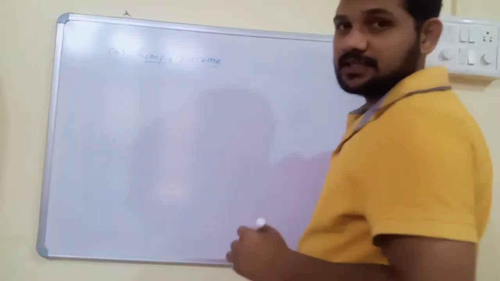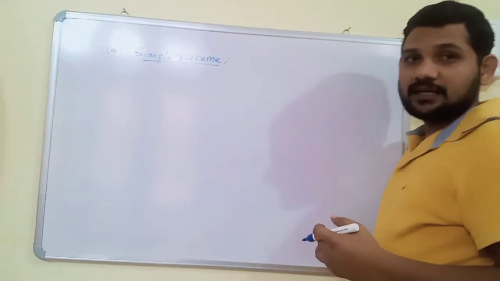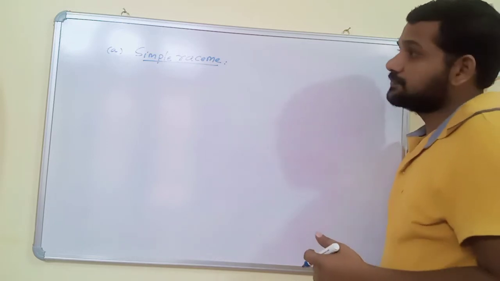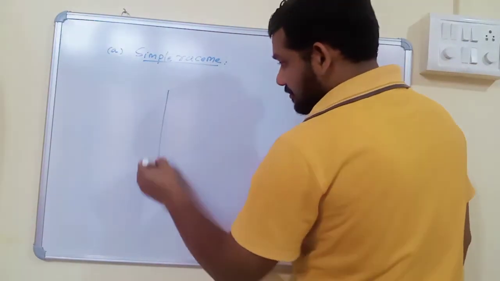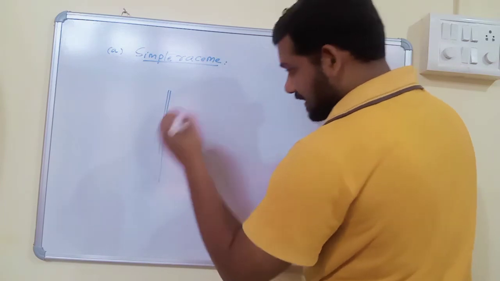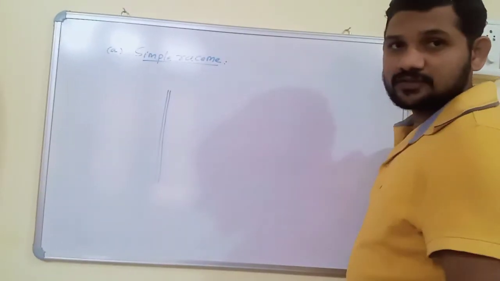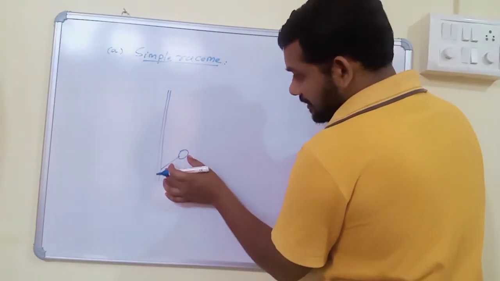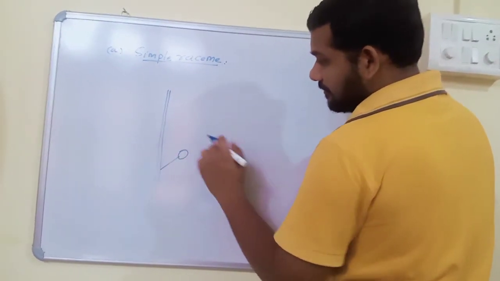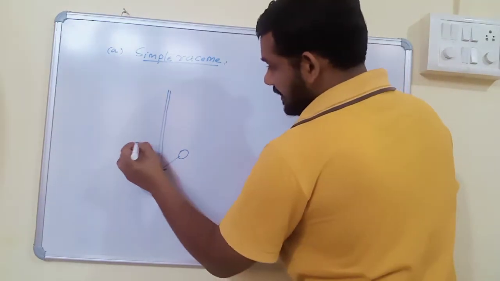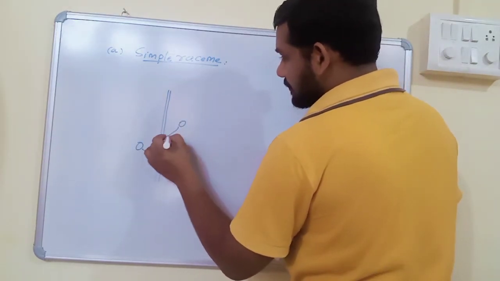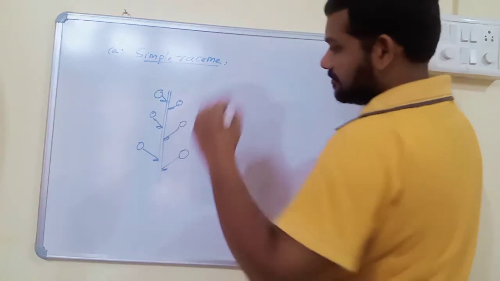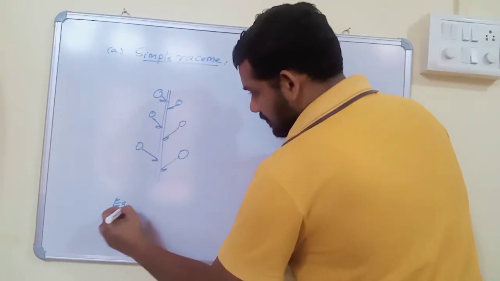In inflorescence, a real drawing or real diagram is not possible. That's why we draw just line diagrams. This is the simple raceme. This is the axis of inflorescence, which is called the peduncle, and this peduncle has many flowers. This is the axis of the flower, and this is the flower. It has a large number of flowers. Example, radish.